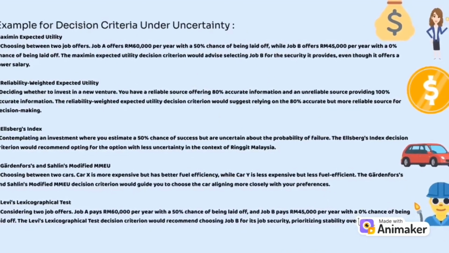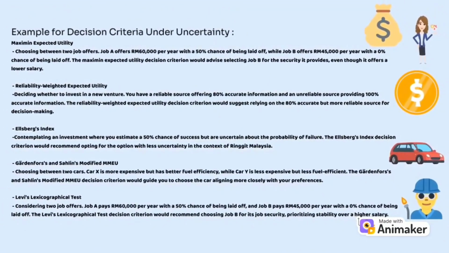Example for decision criteria under uncertainty. Maximum expected utility. Choosing between 2 job offers. Job A offers RM60,000 per year with a 50% chance of being laid off, while job B offers RM45,000 per year with a 0% chance of being laid off. The maximum expected utility decision criterion would advise selecting job B for the security it provides, even though it offers a lower salary.